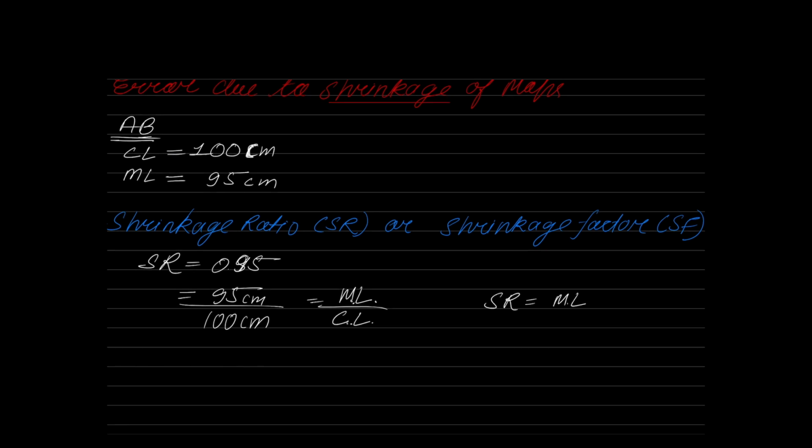Let us concentrate on this number 0.95. When I am saying that the shrinkage ratio of my map is 0.95, what is this value trying to tell you? Please understand, this value tries to tell you that your map is only 95% of its original size.